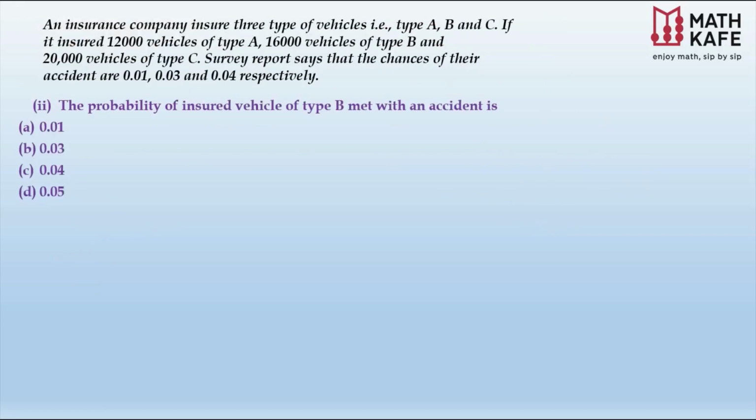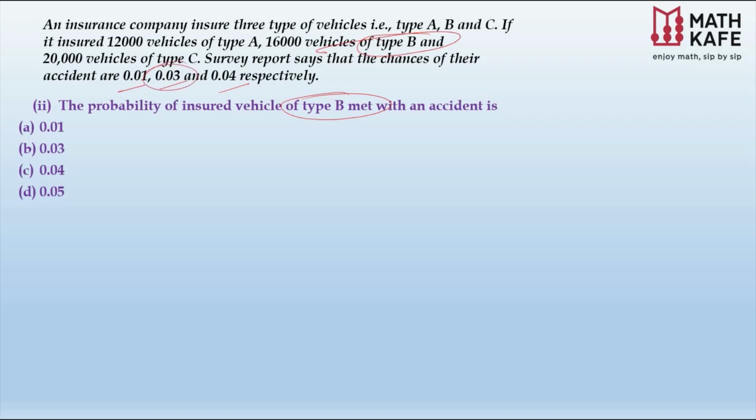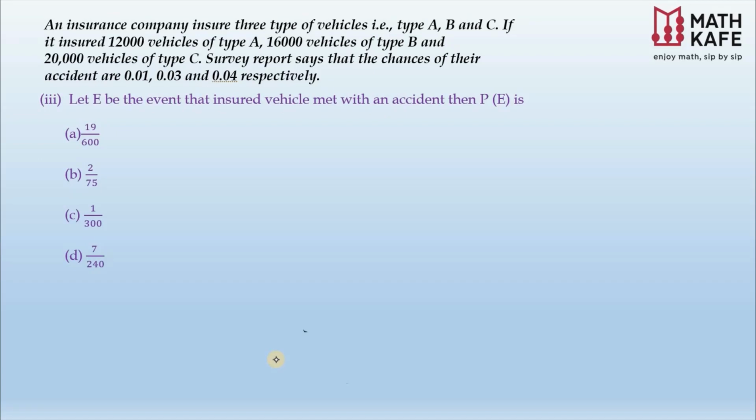The probability of insured vehicle of type B met with an accident. Here it says the type B vehicle already met with an accident. Read the question one more time. You have the details here already given. Survey report says that the chances of their accidents are 0.01, 0.03 and 0.04. And we are looking for type B and the chance is given clearly. As you can see, 0.03, and that is our answer. Simple, easy question. Let us see the third part of the question.